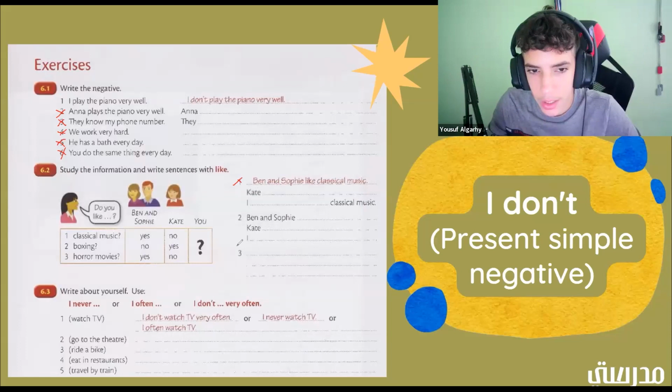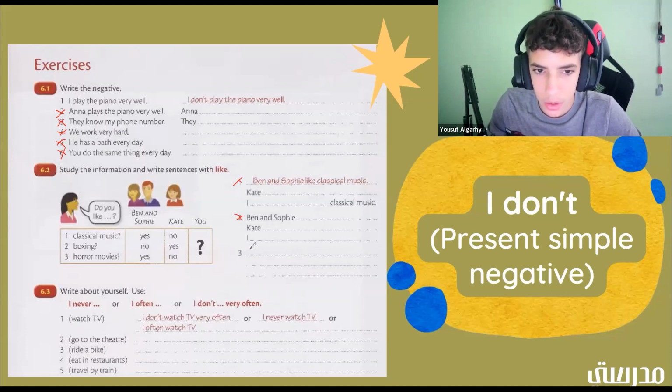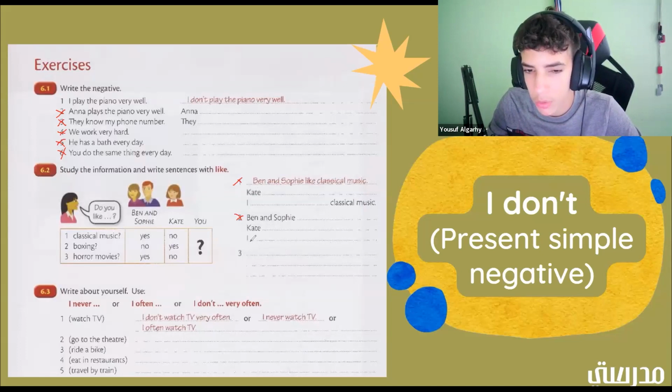All right. So they're not going to give any examples. We're just going to have to write the whole thing. So number three, horror movies. Okay. So for the first one, it's Ben and Sophie. Should Ben and Sophie like horror movies? Do you think they like horror movies? Yes, they do like. All right, good job. Okay, so Ben and Sophie like horror movies.